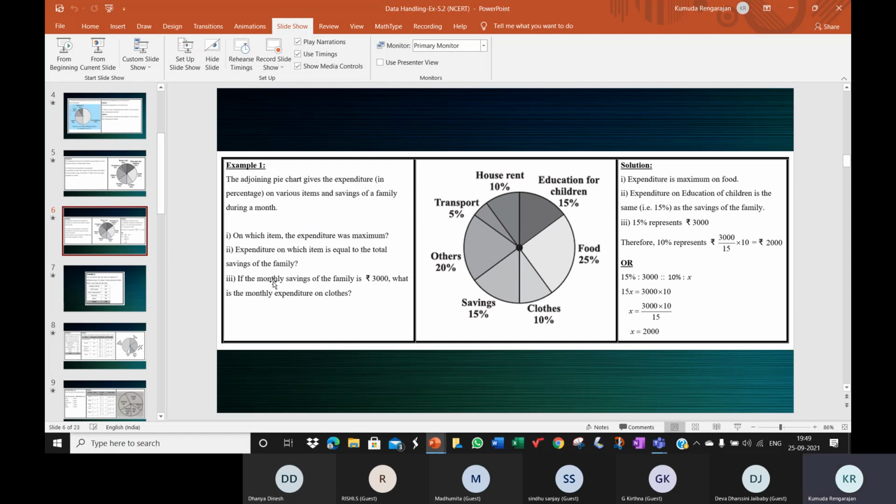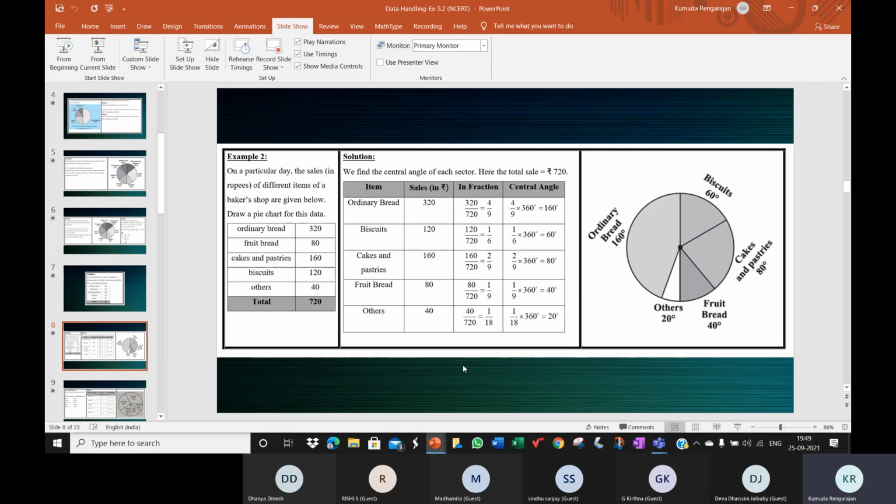Just make a note of the angles, children, so that you can tell me. Ordinary bread, 160 degrees. Please make a note of that so that when I ask you, you can tell me.